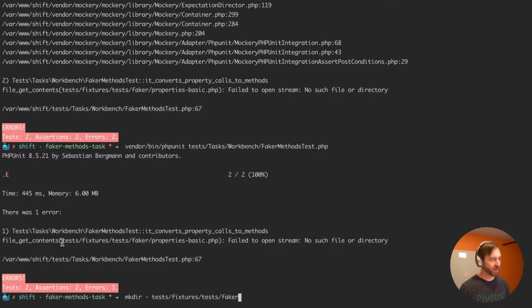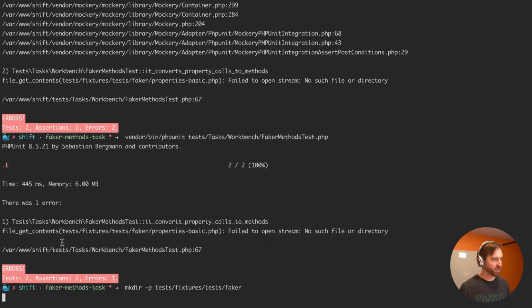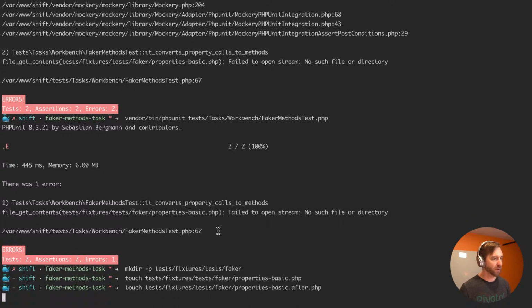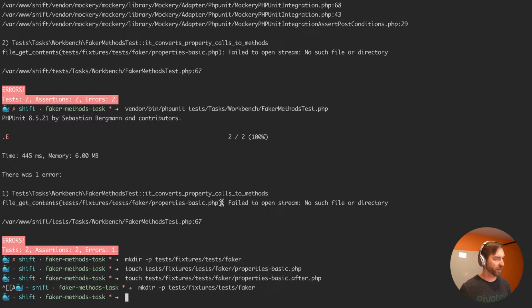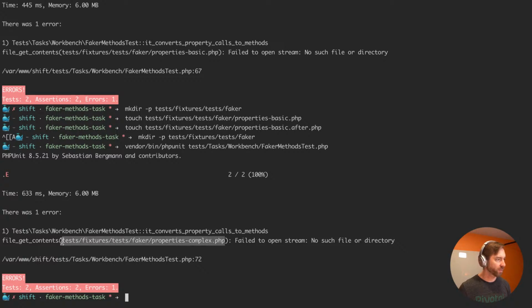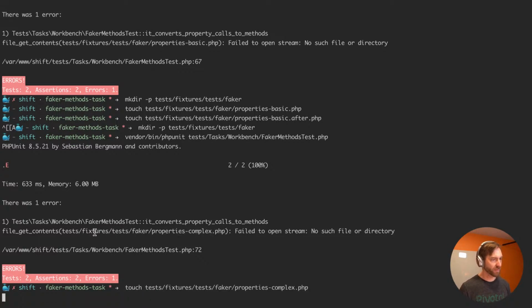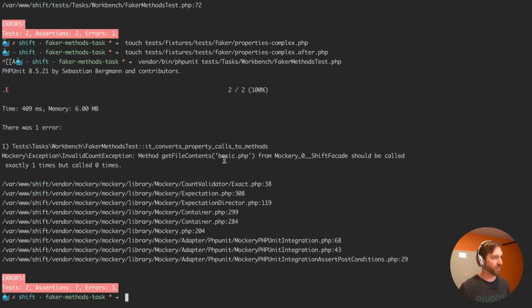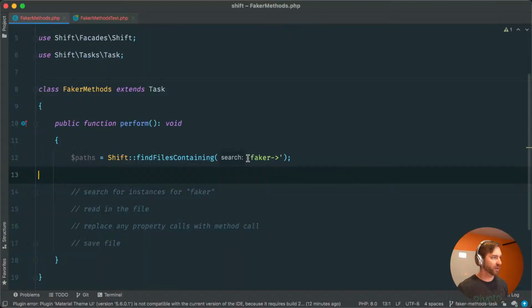So let's start making these real quick. Make dir -p, whoops, -p, and then let's touch this for now. And we're going to need to touch the dot after. And let's run those tests again. It should complain about the complex one now. Whoops. Didn't go far enough up. Yeah, there we go. There's the complex one. So touch and dot after. And cool. So method get file contents basic should be called, wasn't called. Okay. So I know that it's going to fail.